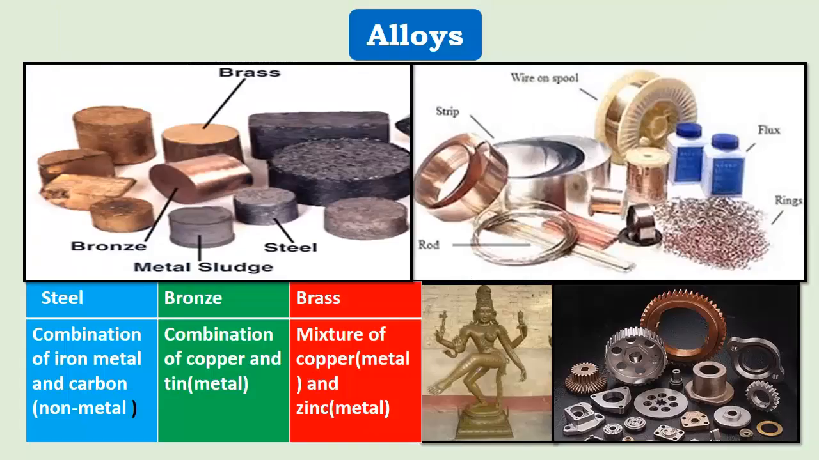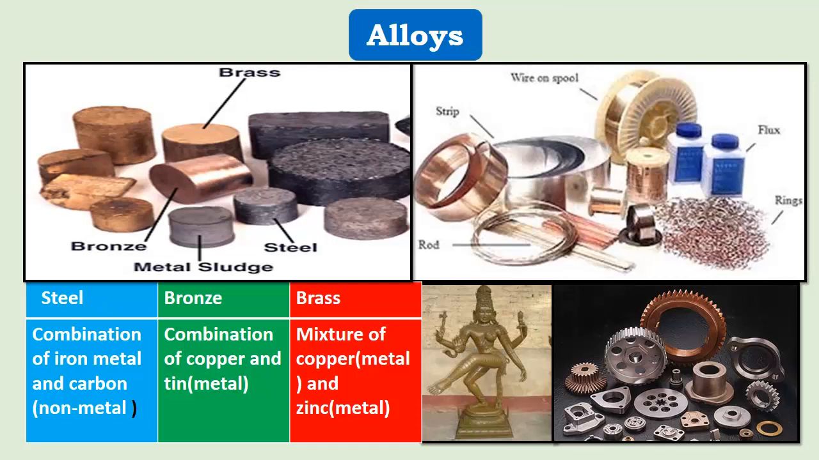Apart from this, metals can be chemically combined to form a mixed matter, or we can say alloys. You have heard these words: gold medal, silver medal and bronze medal. So this bronze is a combination of copper and tin. You have heard the word brass, the mixture of copper and zinc. So your metal is combining with the metal.